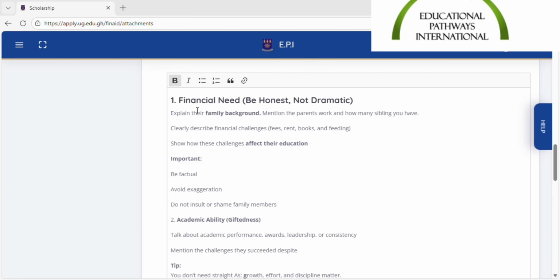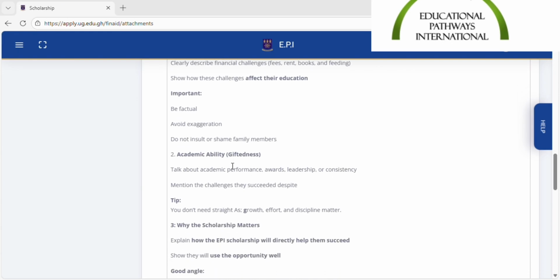Paragraph 1, we want to talk about our financial need. And here you need to be honest. Don't be dramatic. I'll use myself as an example at the end of this essay. First, explain your family background. Mention the work that your parents do and how many siblings you have. Are your parents alive? Are they dead? State all these things there. And you need to show how these challenges affect your education. And one important thing, as I said, be factual, don't exaggerate, do not insult or shame your family.